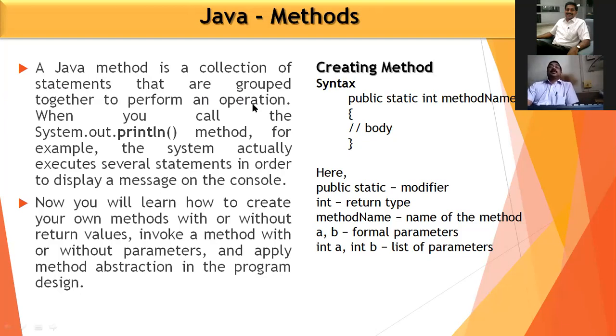So for example, in real life, we are using the car, the operation is that you are driving that car. So while driving your car, you are using the steering, you are using the clutch, you are using the brake, you are using the gear. So those are the different collections of statements, isn't it? And we can group those operations together, and at a time we are using these operations.